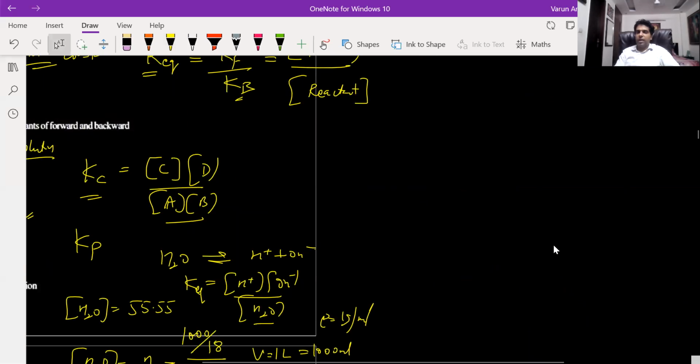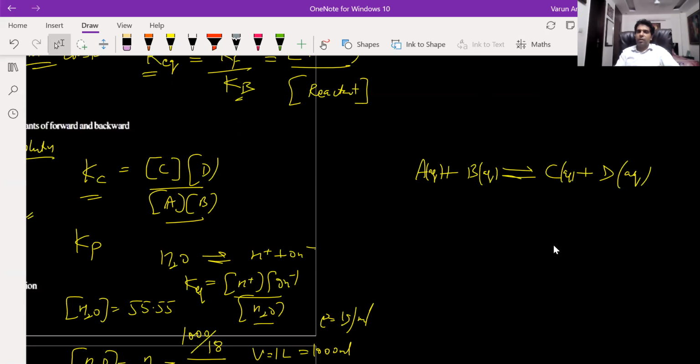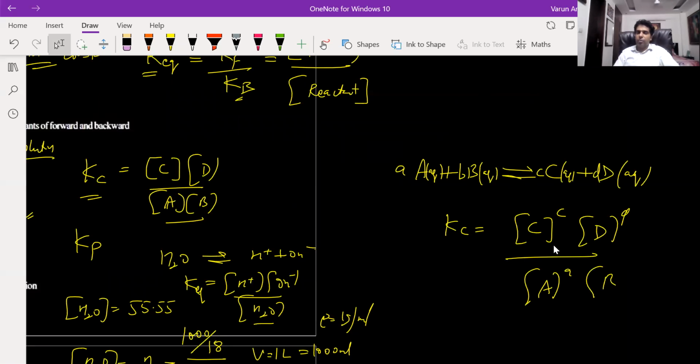So suppose this is the reaction: A plus B is giving me C plus D. Suppose they are in the aqueous form, in the solution form, and these are the stoichiometric coefficients of the balanced reaction. Then the equilibrium constant Kc will be the concentration of product raised to the power of the stoichiometric coefficient upon the concentration of reactant raised to the power of the stoichiometric coefficient.